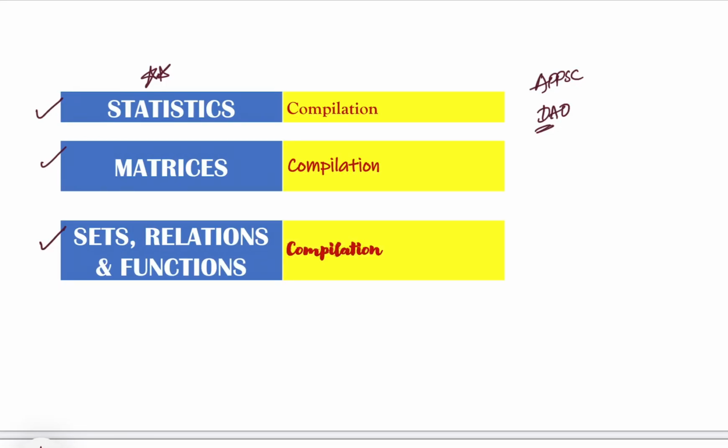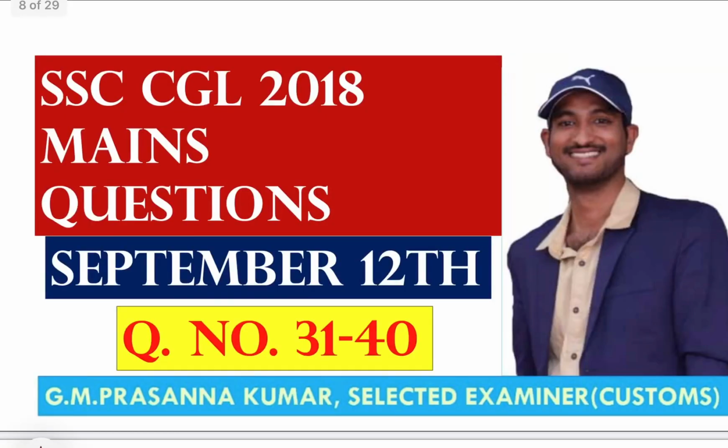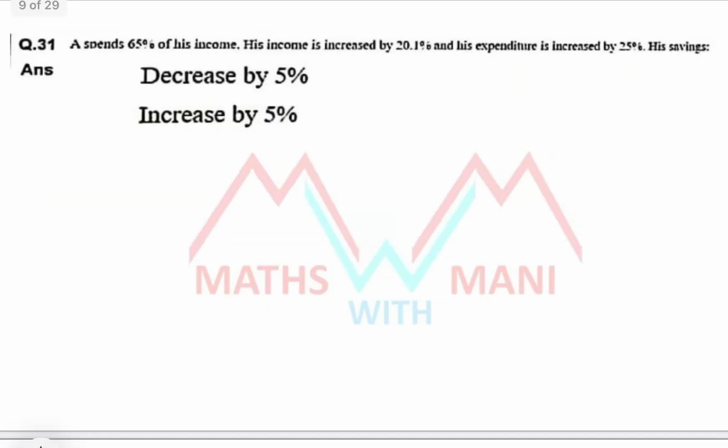So this is what I wanted to tell you, and now I'll start the main video, that is the explanation for these questions. So let's start with question number 31. Here the options are missing; the third option is decrease by 11%, and there is also increase by 11%.